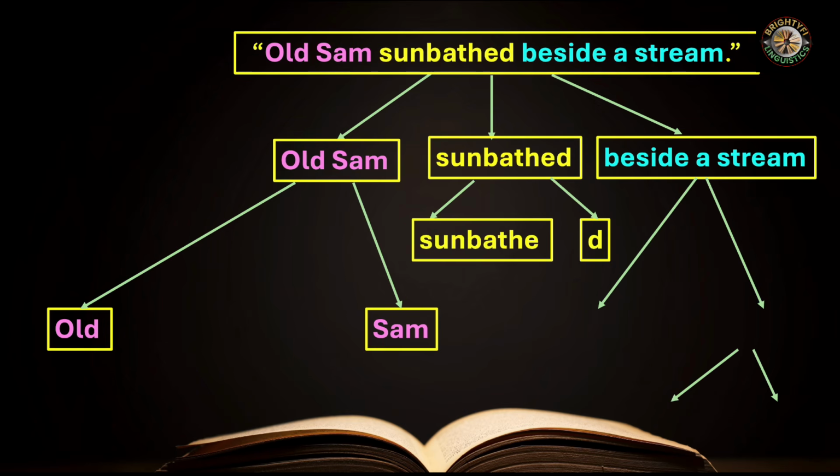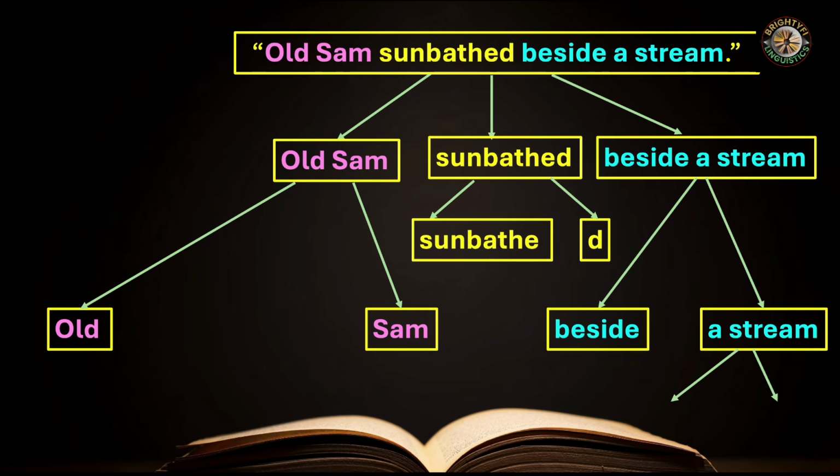Then we have the word beside a stream, another chunk of the sentence. Further, we can divide this into beside and then a stream. And then a stream has two components, a and stream. Likewise, we can make a tree diagram of any sentence in order to understand the syntactic patterns, syntactic components in the making of a sentence. And this makes a lot of sense because merely words don't convey everything.